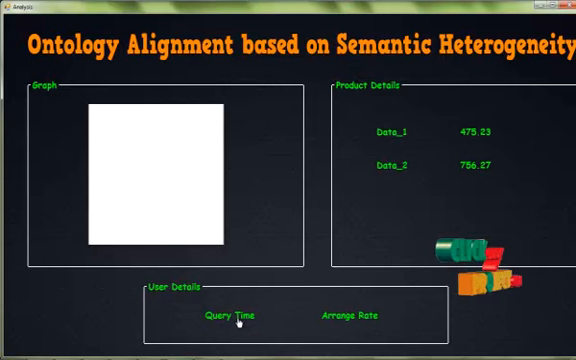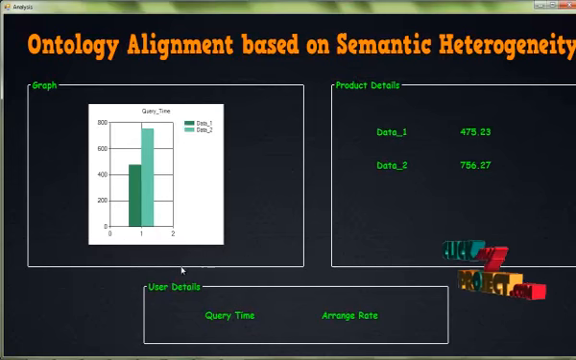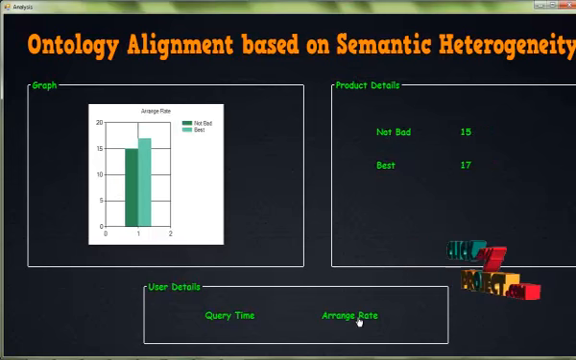This is the query timing. Query timing is the analyze process, executing the timing for our data 1 timing and data 2 timing, the executing time. Then arrange rate timing is for after classifying the data, arranging the time into best time and not best time. This is calculated for our process. And finally, thank you.